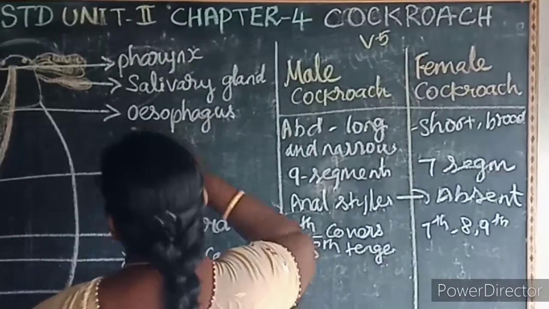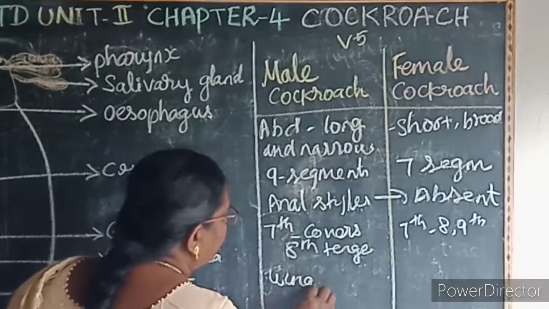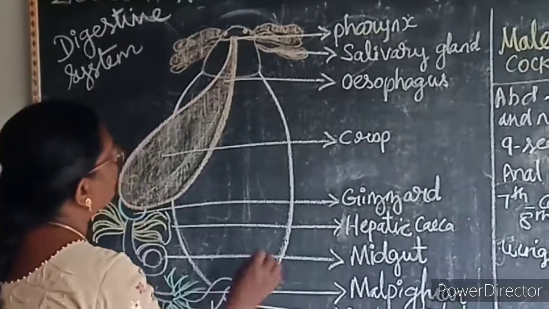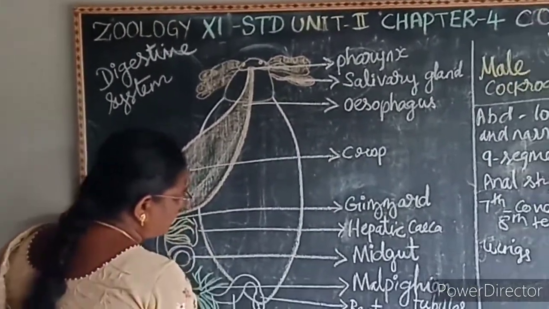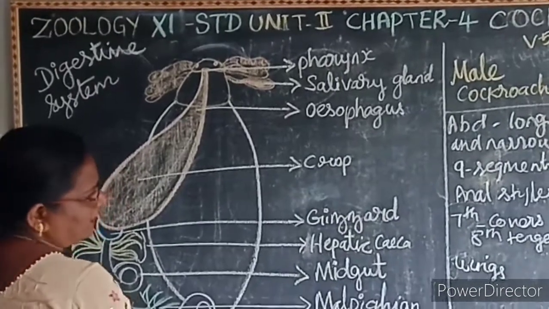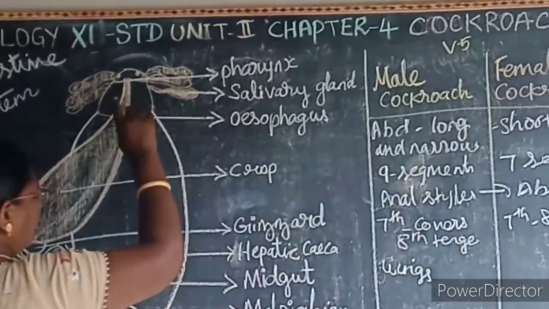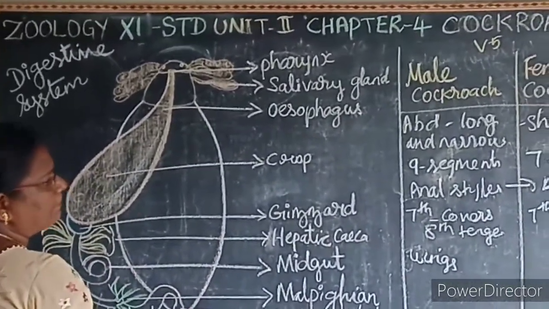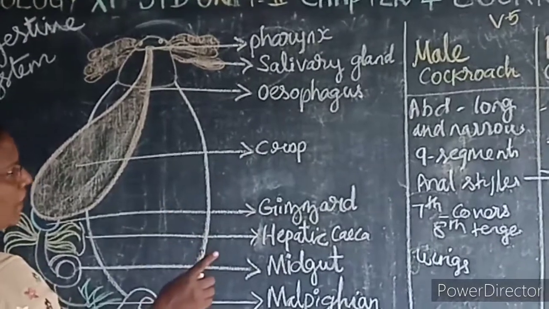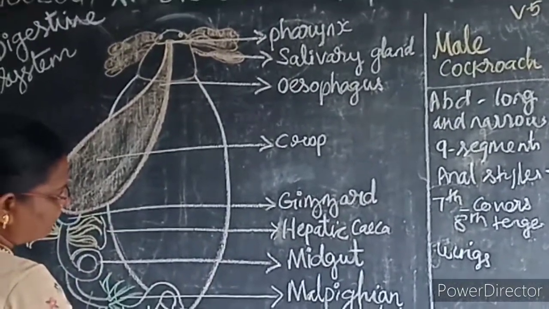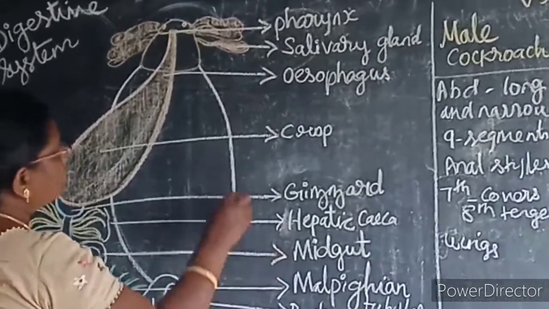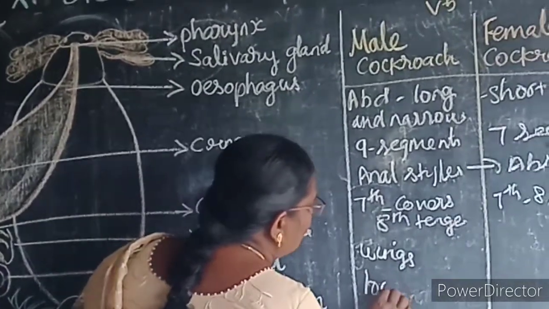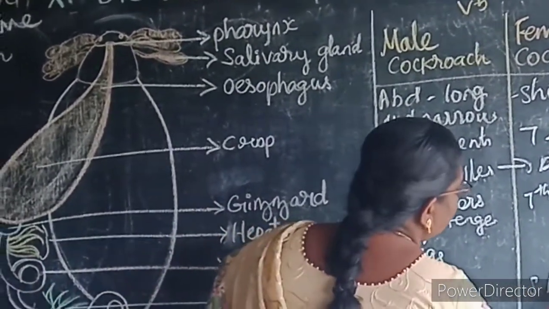In the male cockroach, the wings are very long and extend beyond the tip of the abdomen. In the female cockroach, the wings extend up to the end of the abdomen. See the difference, children? In the male the wings extend beyond the tip of the abdomen; in the female they extend up to the end of the abdomen. The antenna is longer in the male and shorter in the female.